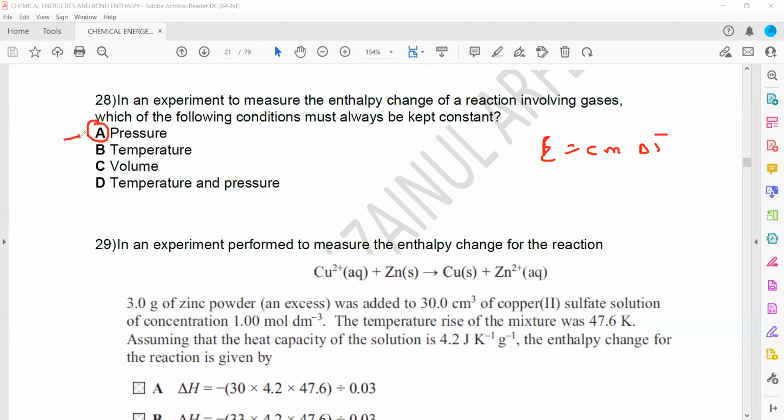The pressure on the gas should be kept constant, because pressure can affect the volume, and pressure can also affect the temperature. So pressure is a factor which must be kept constant. So we should keep the gas at a constant pressure and find the enthalpy change involving gases only. So this is a condition which you have to learn. Then we have 55C1.